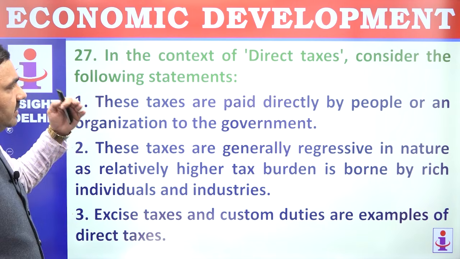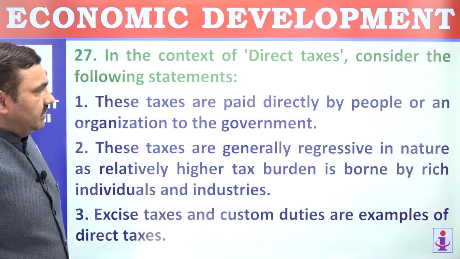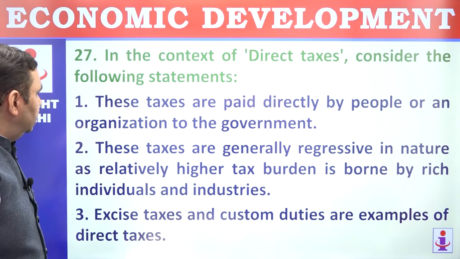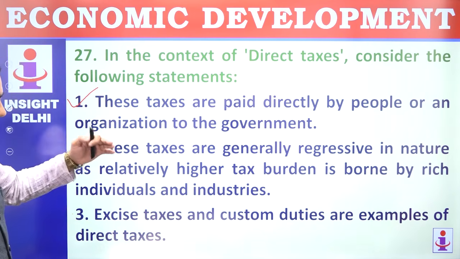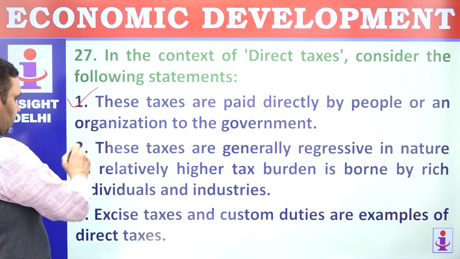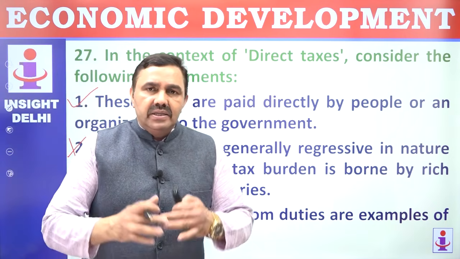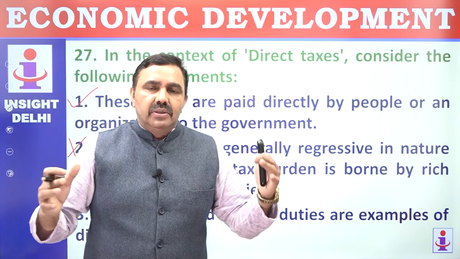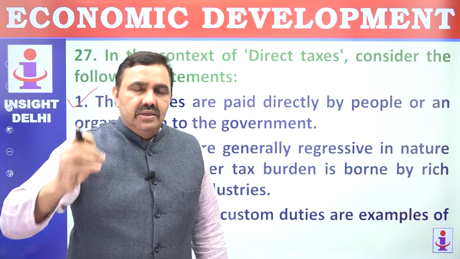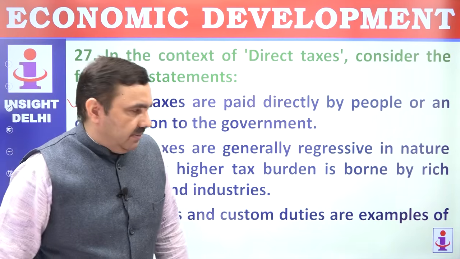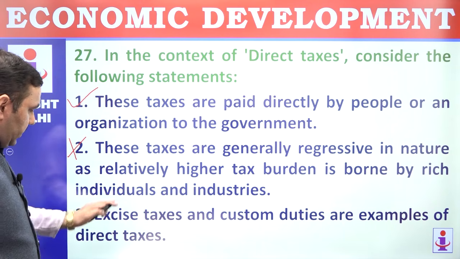27. In the context of direct taxes, consider following statements. These taxes are paid directly by the people or organization to the government. That's correct. Income tax, corporation tax. These taxes are generally regressive. These are progressive in nature because they do not increase the value of the goods and services in the process. Regressive tax is that increases the value of goods and services, increases burden on the common people, or the tax results in higher burden on the poorest of the people, those who can't afford them. So these are progressive taxes.